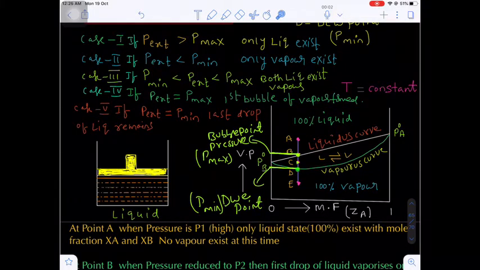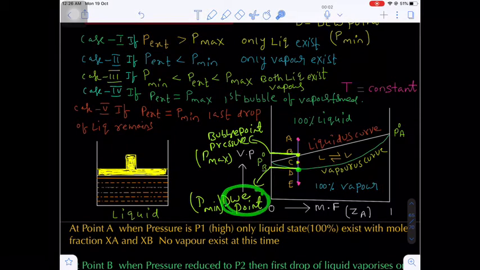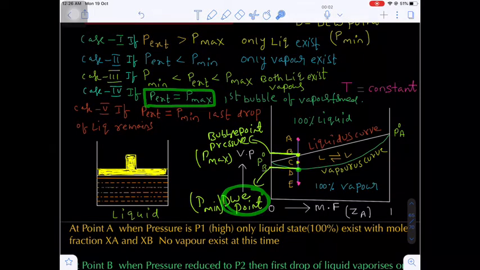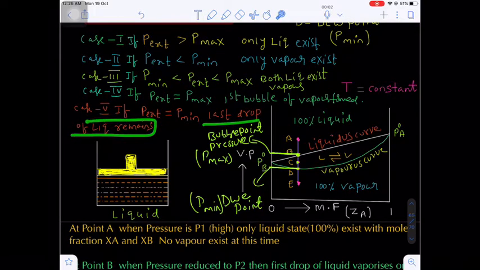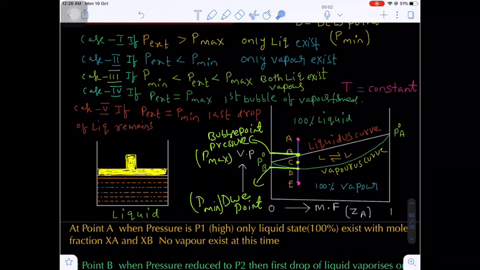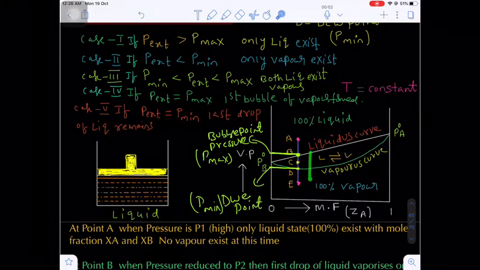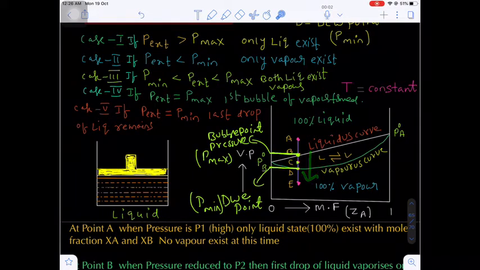Suppose if the external pressure is equal to P minimum, that is the dew point pressure, that means the last drop of a liquid remains. Otherwise, from lower to higher pressure, the first drop of a vapor undergoes condensation. From top to bottom, the last drop of a liquid remains when the pressure decreases. Otherwise, the first drop of a vapor undergoes condensation when pressure increases.